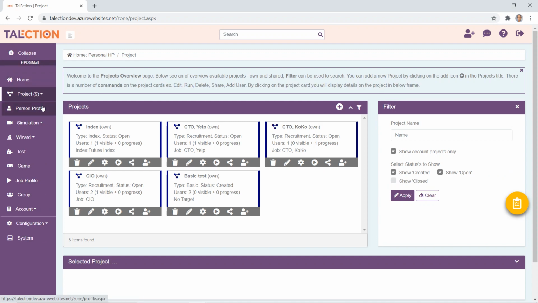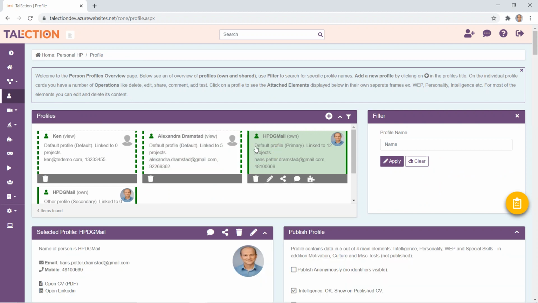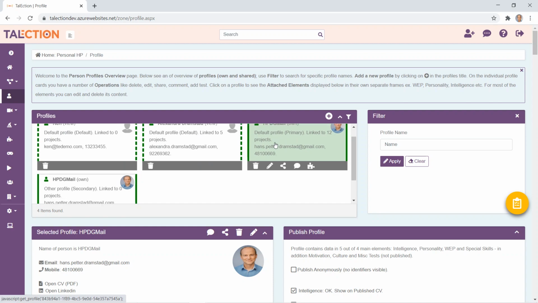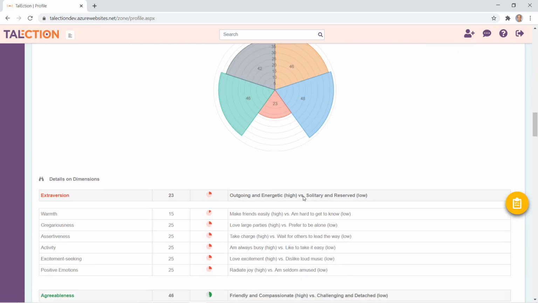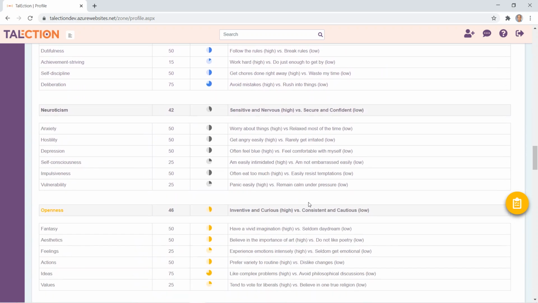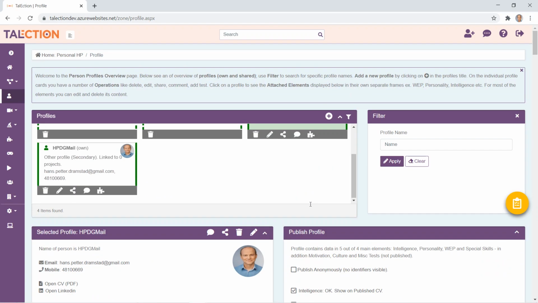We've looked at projects. Now let's look at profiles. Here you have all the profiles that I've created myself, and also a couple that have been shared with me. And below you have all the information linked to that profile. Tests, games of different types. You have the CV, etc.